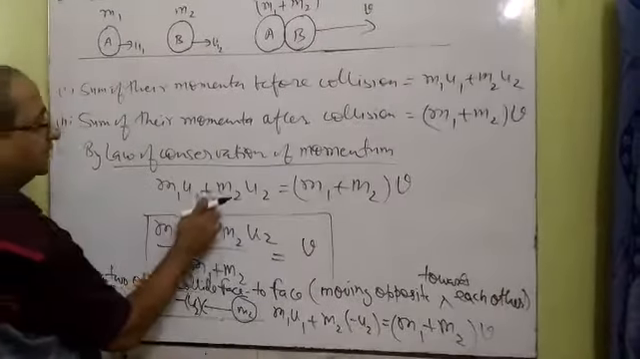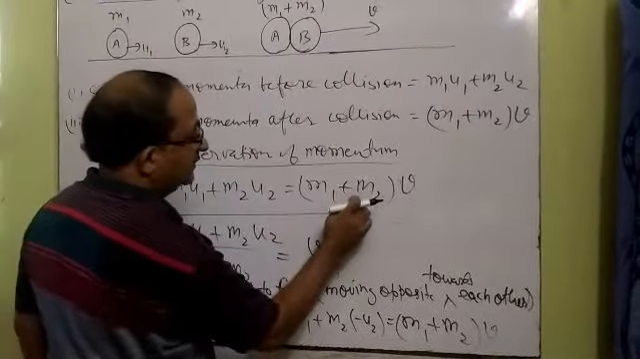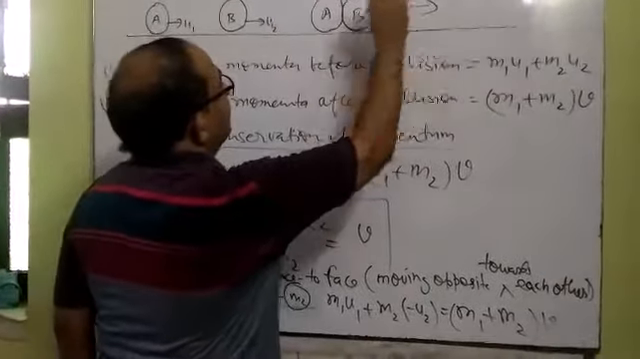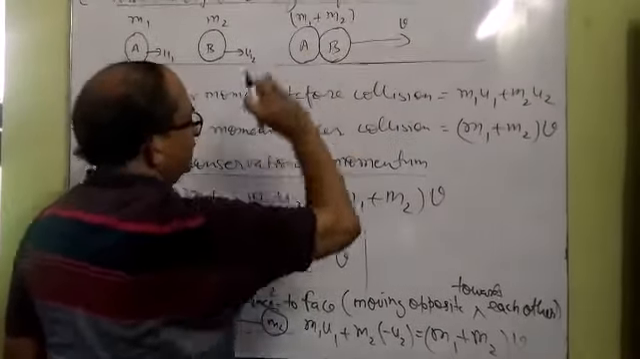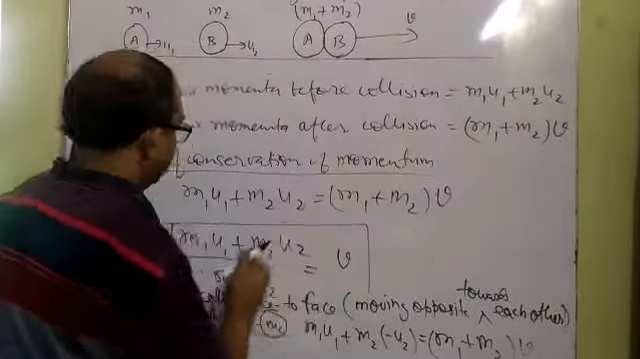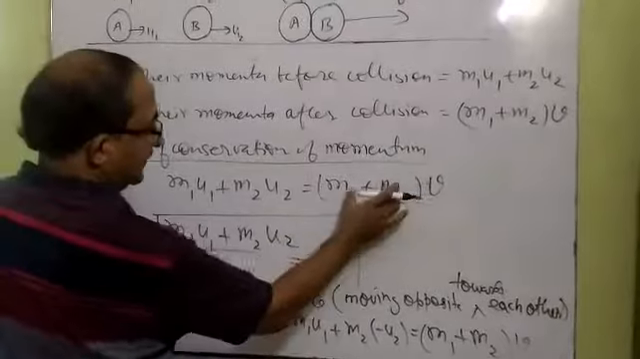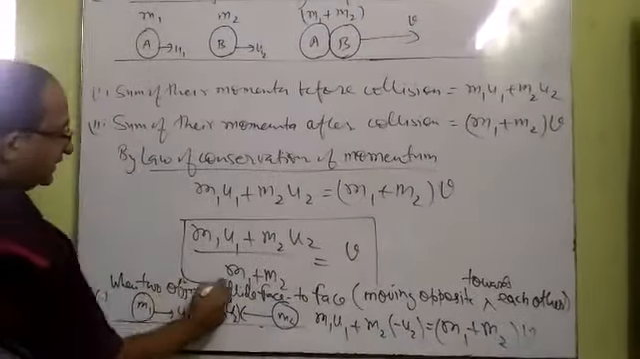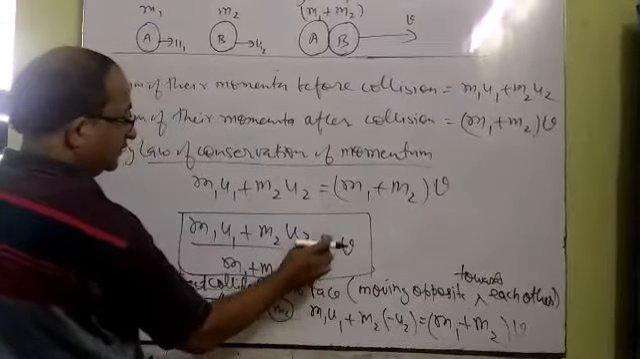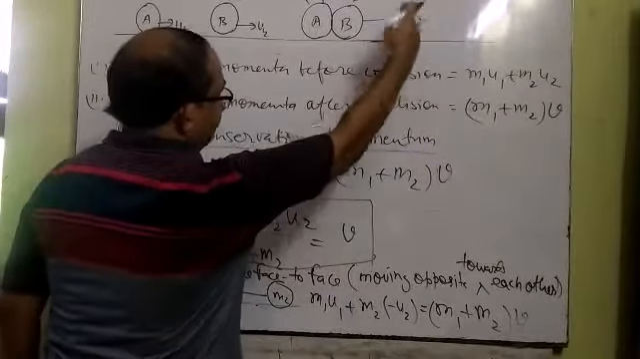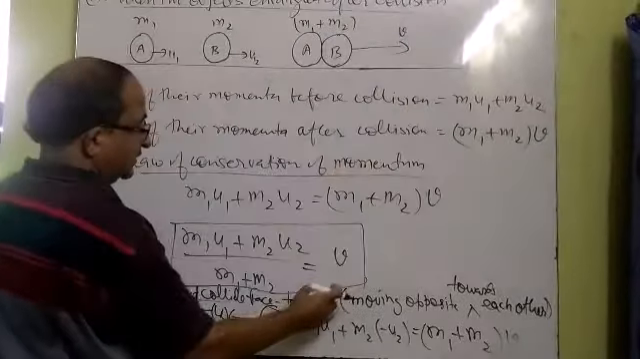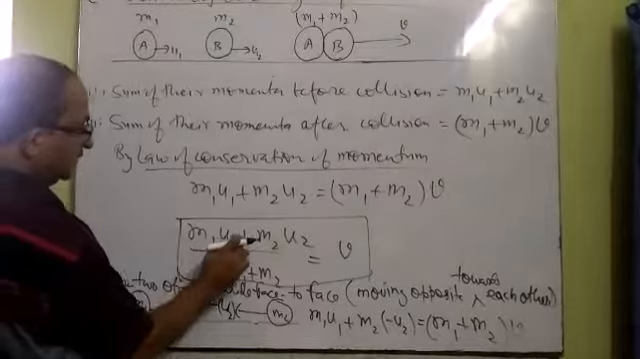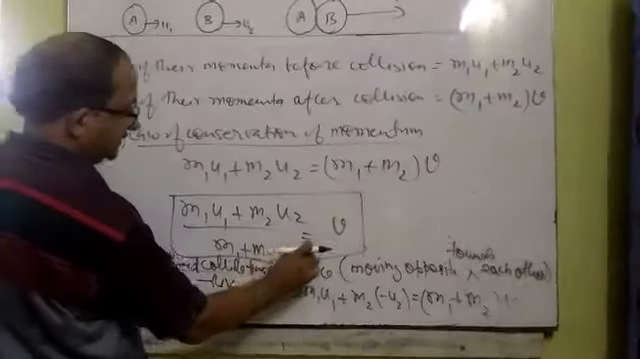It means m1 u1 plus m2 u2 is equal to m1 plus m2 into v, where v is the velocity of these two combined objects, these two objects which are entangled. Now this v you can calculate by bringing m1 plus m2 into the denominator of the left side. In this way we get a formula for the velocity with which these two objects will move after the collision when they entangle. This is m1 u1 plus m2 u2 upon m1 plus m2.